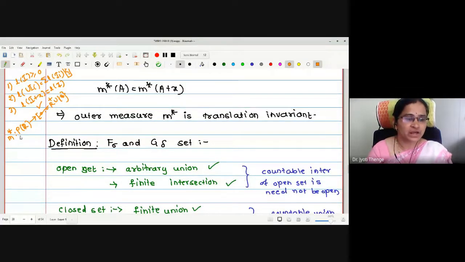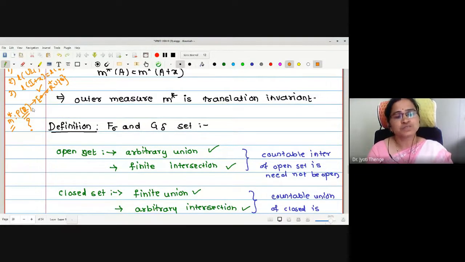Now, our job is to discuss what should be the restriction on the domain of this outer measure so that it becomes countably additive. Instead of countably subadditive, we want it to be countably additive.